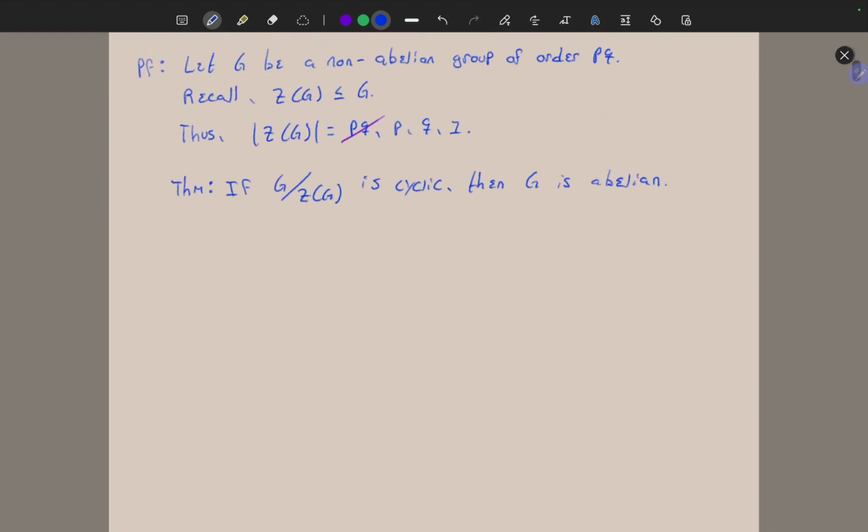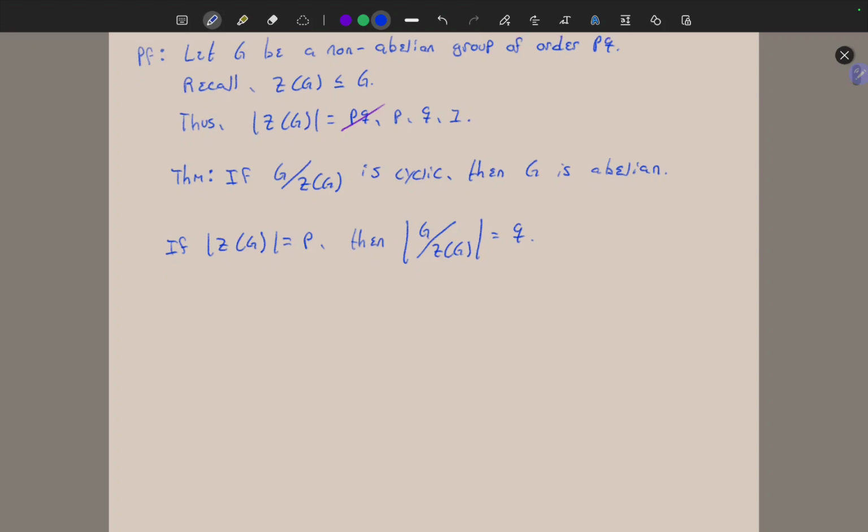So let's look at the case where the center has order P. If the center has order P, then if we look at the quotient group G mod its center, the order of this quotient group is going to be Q. Because G has order PQ, if the center has order P, PQ divided by P, that's just Q. But Q is a prime, so that tells us that this quotient group here must be cyclic. Remember, groups of prime order are cyclic.